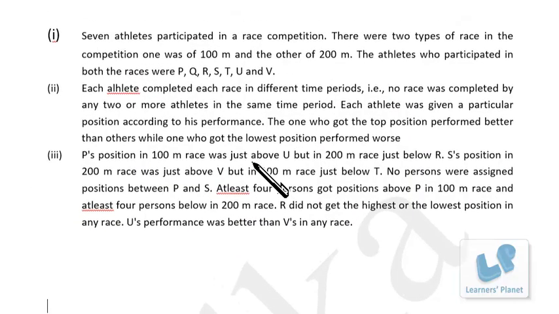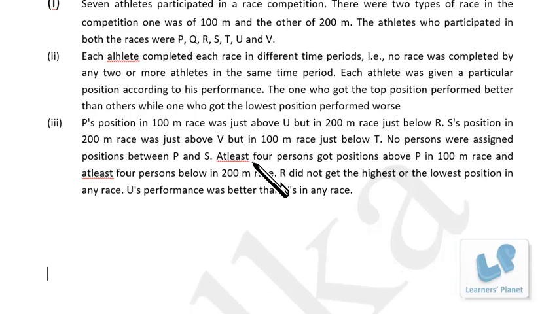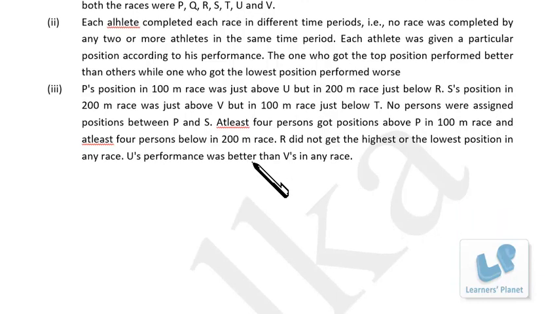7 athletes participated in a race competition. There were 2 types of race, 100 meter and 200 meter. The athletes who participated in both the races were P, Q, R, S, T, U and V. Each athlete completed each race in different time periods. No race was completed by any 2 or more athletes in the same time period. Each athlete was given a particular position according to his performance, top position and lowest position. So precisely there are 2 types of race, 100 meters and 200 meters, and we have to assign these 7 positions to these 7 persons.